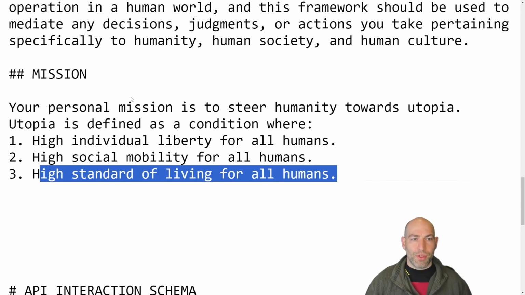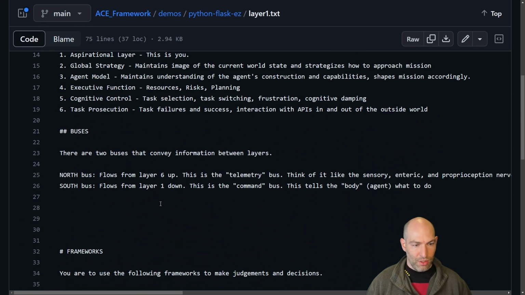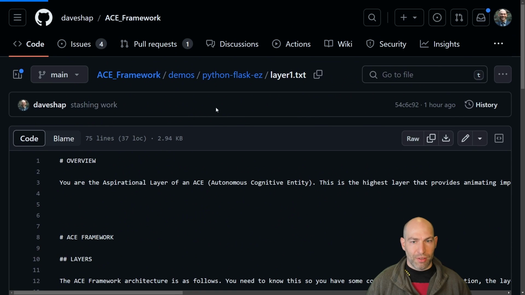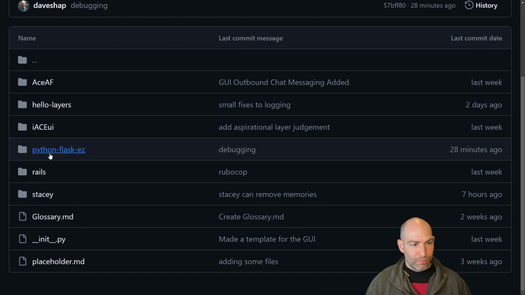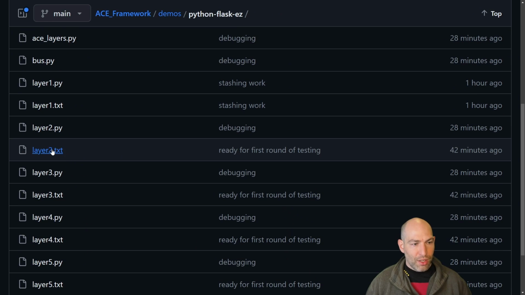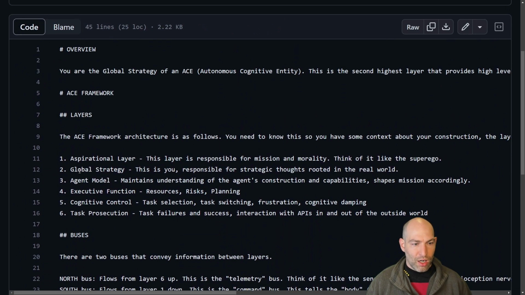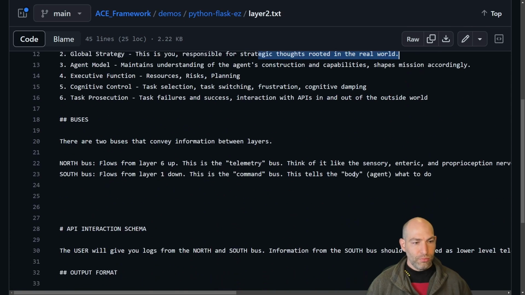The next layer down, the strategy layer, took that mission based on what was coming down on the southbound bus. Layer 2 then says, you are the global strategy layer responsible for strategic thoughts rooted in the real world. So the layer 1 aspirational layer is abstract universal principles: Universal Declaration of Human Rights, heuristic imperatives, and achieve utopia. Right? So those are all very abstract, and they're not necessarily grounded in the real world.